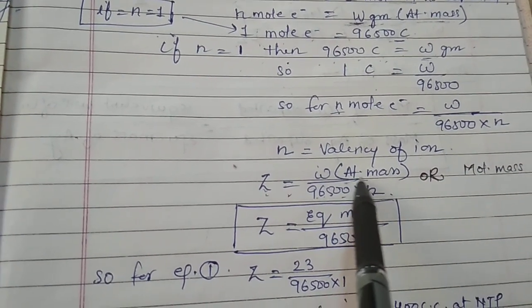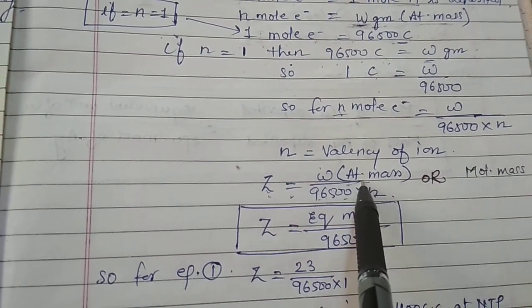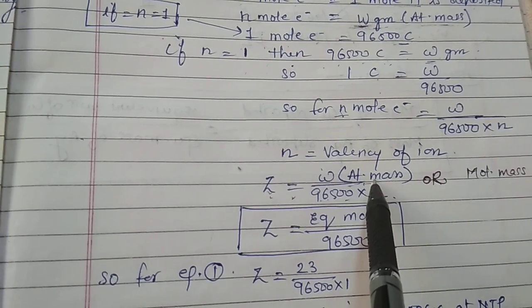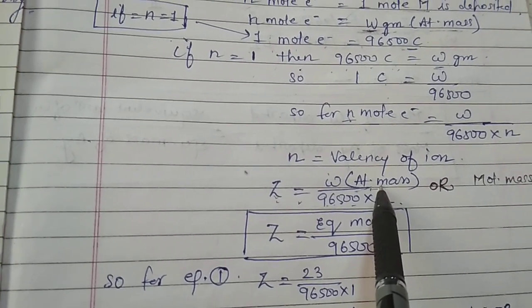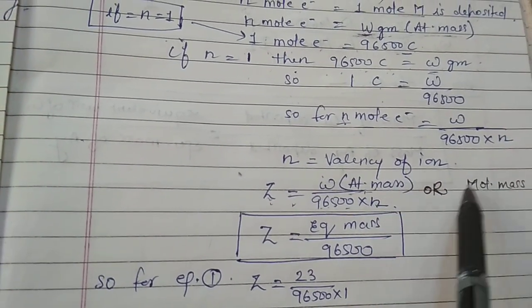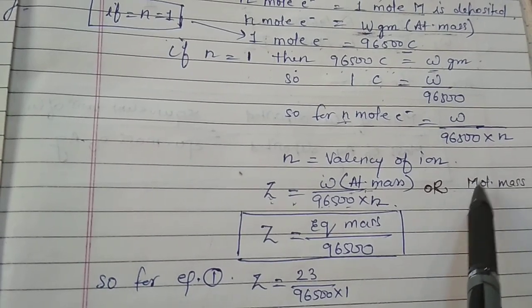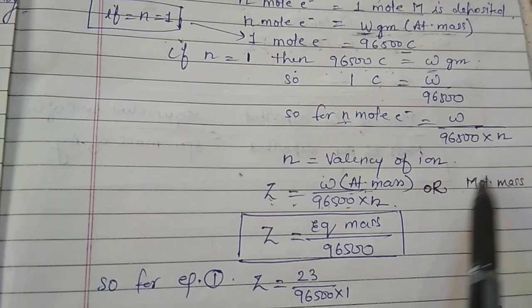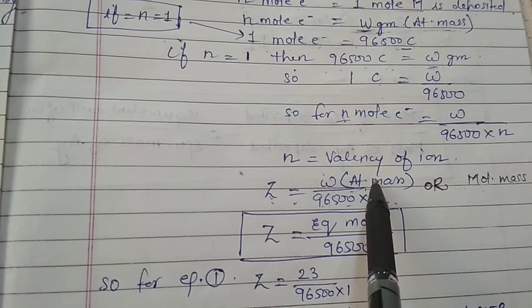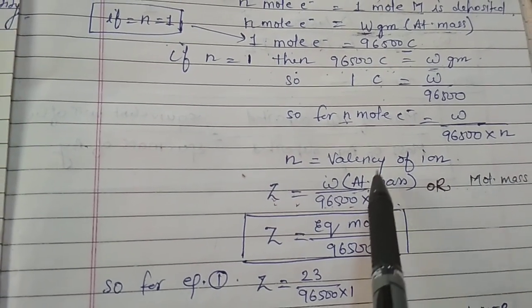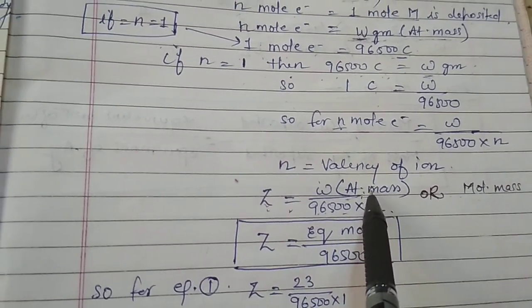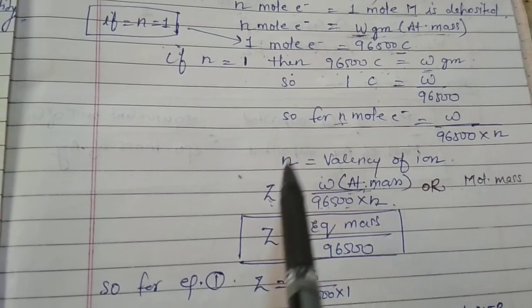If we are depositing a particular metal, we will write down the atomic mass. But if we are talking about a particular gas, then we have to place the molecular mass. It means if the molecule is liberated, we will write down the molecular mass here, and if a particular metal is there, then we will write down the atomic mass here.